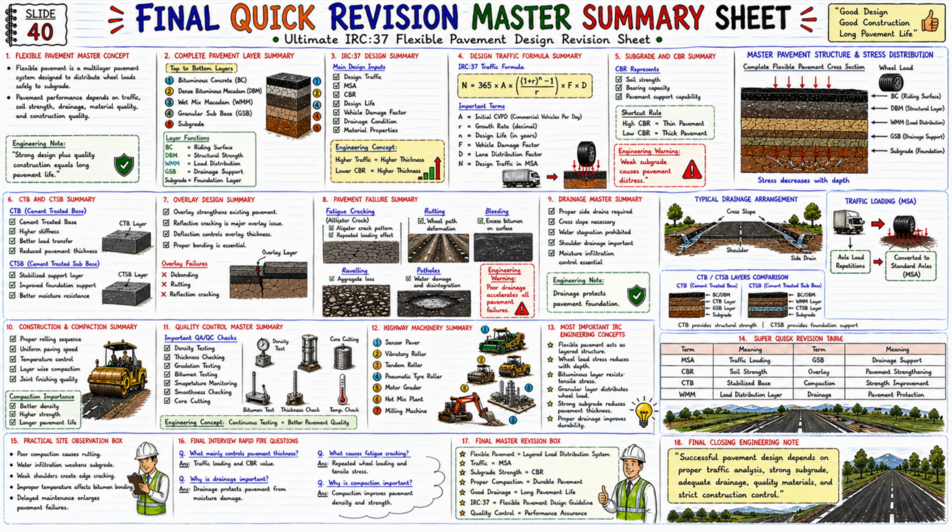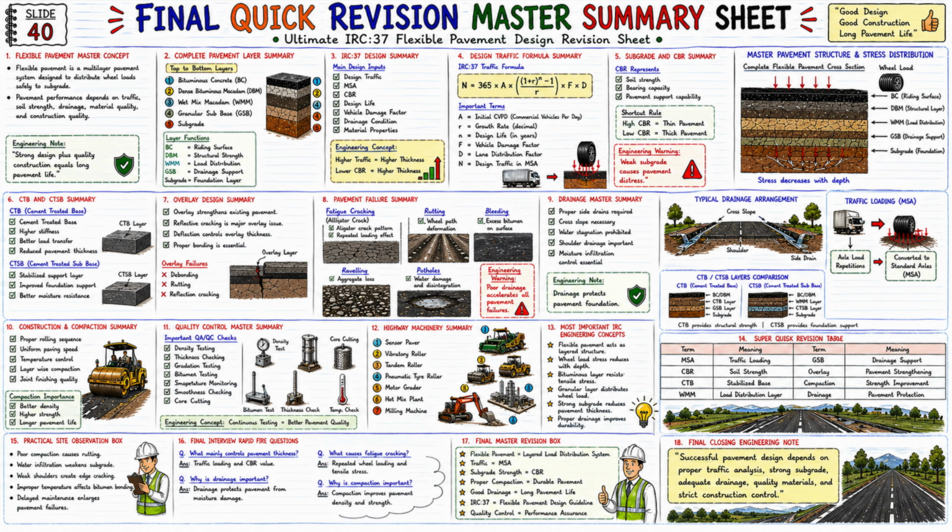Now let us look at the fifth section. Five, subgrade and CBR summary. CBR represents soil strength, bearing capacity, and pavement support capability. Now look at the shortcut rule. High CBR, thin pavement. Low CBR, thick pavement. Now see the engineering warning below. Weak subgrade causes pavement distress. And this is the reason why subgrade investigation is very important.